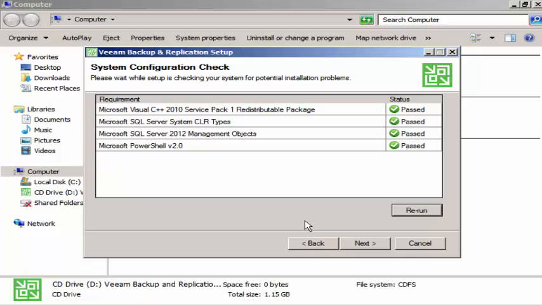All right, it installed the missing configuration part, and now everything is green. Click on next.